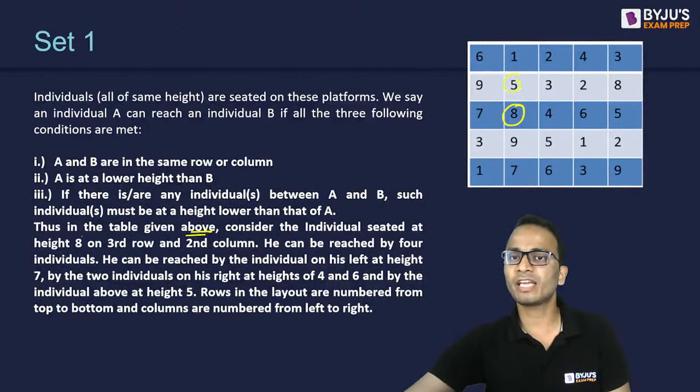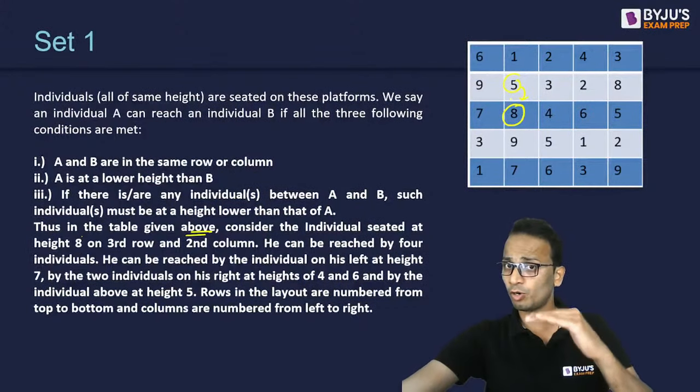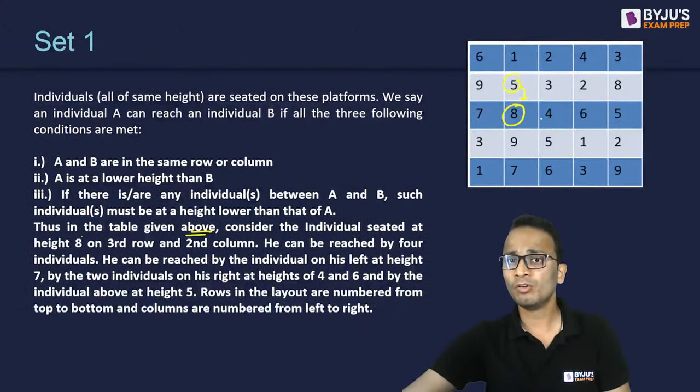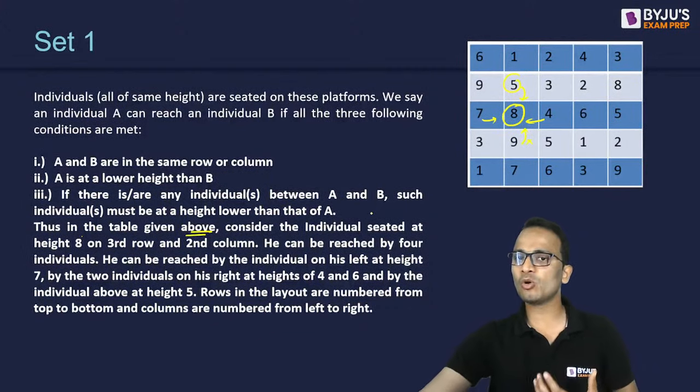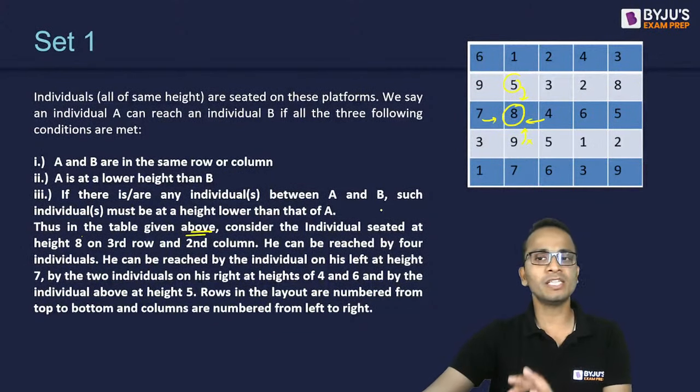So 5 can go to 8. Yes, from lower to higher, I can go. 4 can go to 8. 7 can go to 8. But 9 cannot go to 8. First of all, we'll be looking at the platforms in the same row and the same column. So he can be reached by 4 individuals.